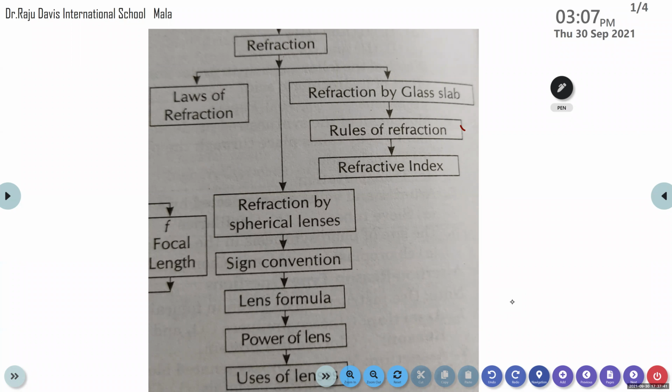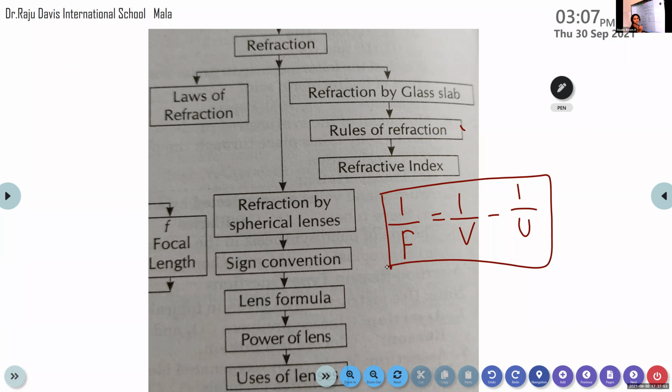1 by F is equal to 1 by V. I need the sign here. Is it plus or minus? Minus. Very good. 1 by V minus 1 by U. This is the lens formula. Just opposite the case of the mirrors. In the case of mirrors, mirror formula is given by 1 by F is equal to 1 by V plus 1 by U. But here we are discussing the case of lens. The lens formula is given by 1 by F is equal to 1 by V minus 1 by U, where F is the focal length, V is the image distance and U is the object distance.